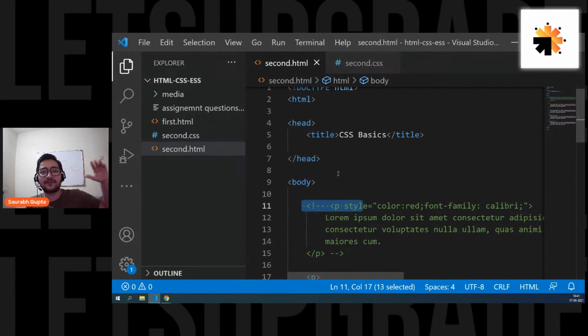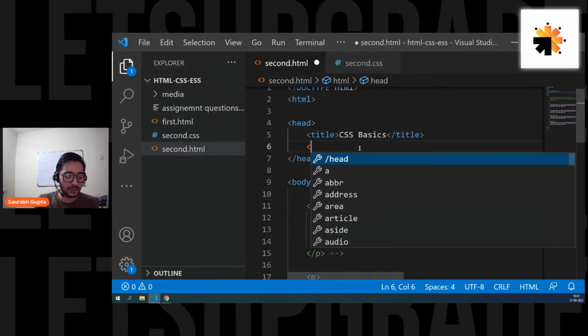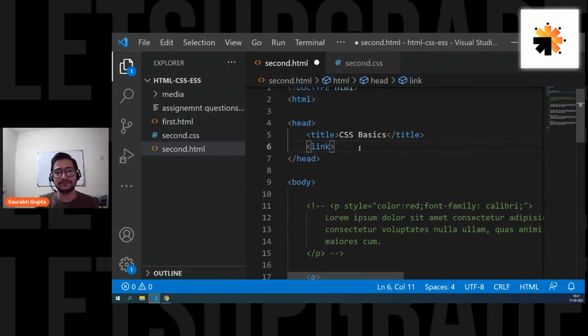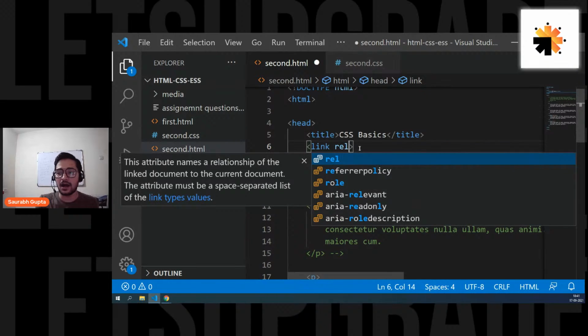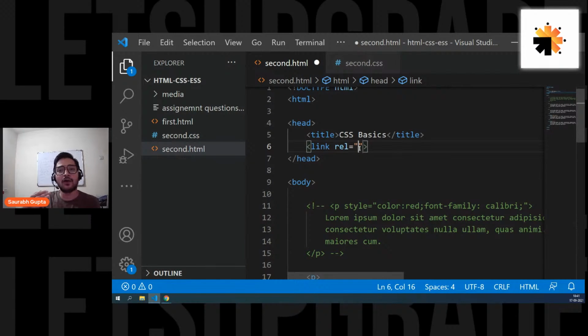So how will they know that they have to work for each other? How will the HTML know to take its CSS from there, or how will the CSS file know where to apply the CSS? So now what you have to do is link both the pages. You have to connect both the pages. For that, again, go in your head tag and use a tag called link. Now there are two attributes that you have to use.